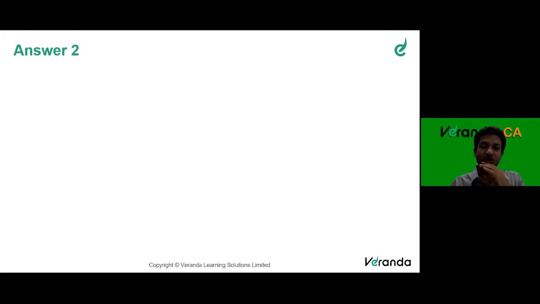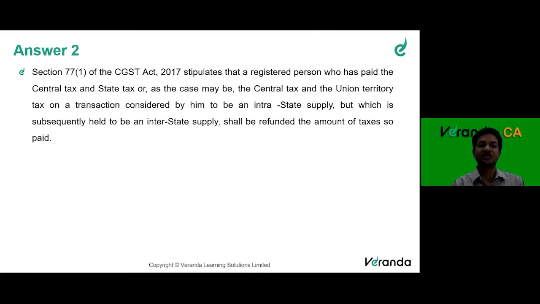So it's vice versa. In the question, you paid CGST SGST by mistake instead of IGST, but let's say you pay IGST instead of CGST SGST, it is the same scenario, because this provision is given in the CGST SGST Act and the same provision is given in the IGST Act also. So in either case, you can claim refund and you can pay the correct tax without any interest, right? Section 77 of the CGST Act stipulates that a registered person who has paid CGST and SGST, or as the case may be CGST and UTGST, on a transaction considered by him as an intrastate supply, but which is subsequently held to be an interstate supply, shall be refunded the amount of taxes so paid.